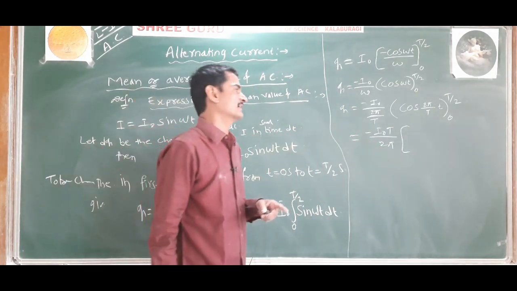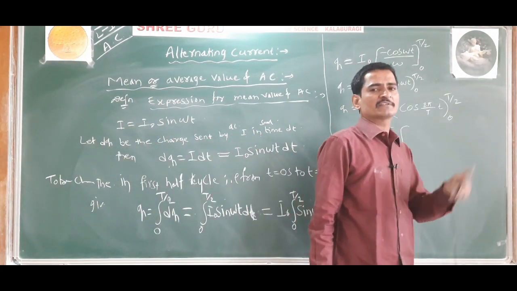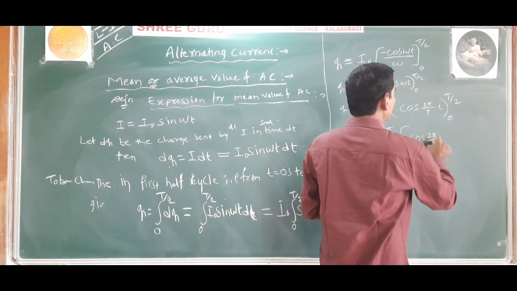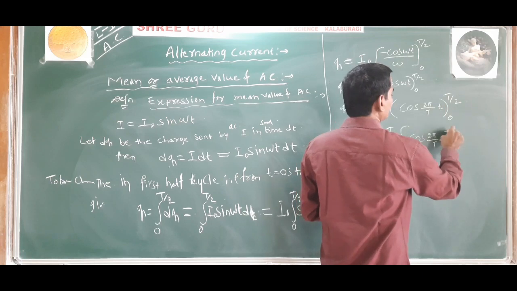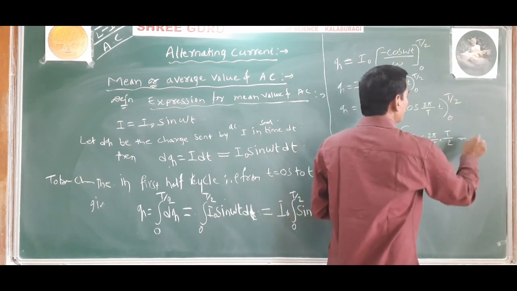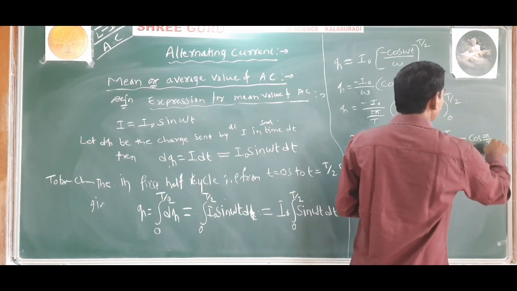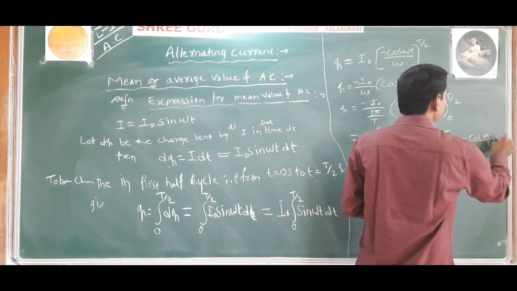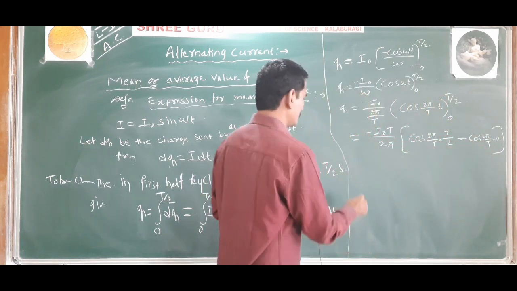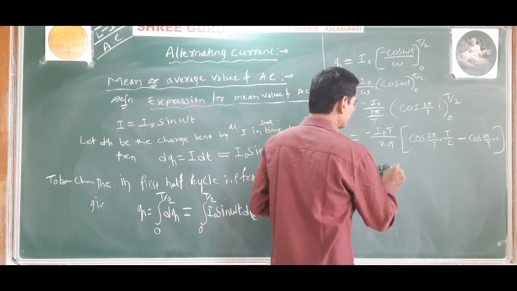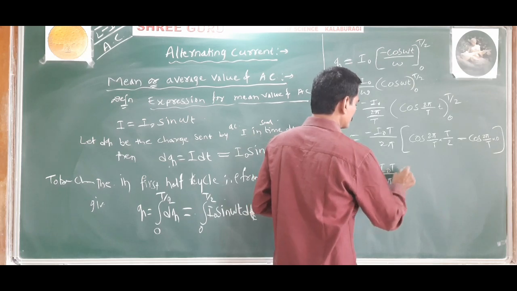Now substitute the limits, upper limit minus lower limit: cos of 2 pi by T into T by 2 minus cos of 2 pi by T into 0.